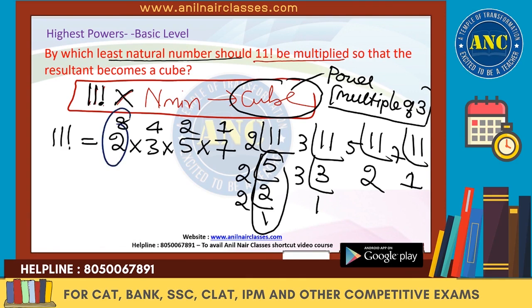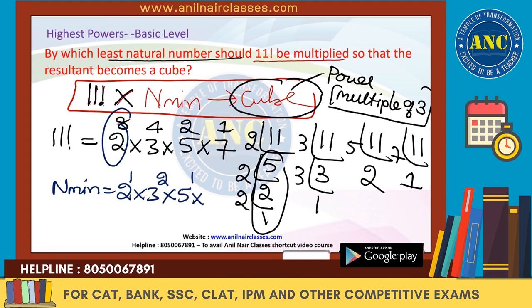2 power 8. How much more power of 2 is required? One more power of 2 makes it 2 power 9, and 2 power 9 is a multiple of 3. For 3 power 4, an extra 3 square should be there. For 5 square, an extra 5 power 1 should be there.